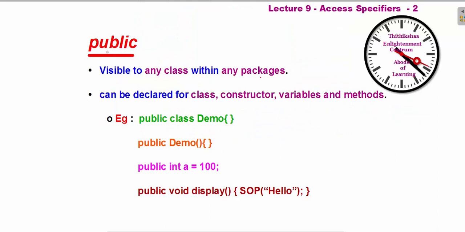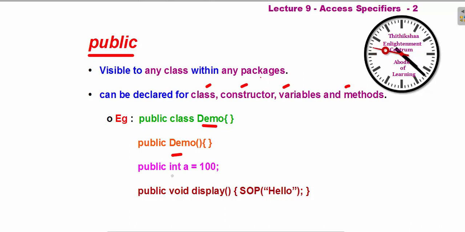That is what I have written here. Public means it is visible to any class within any package, so it can be declared for class, constructor, variables, and methods. This is an example for the class. You have to declare it as public class Demo, and the constructor will have the same name as the class name.